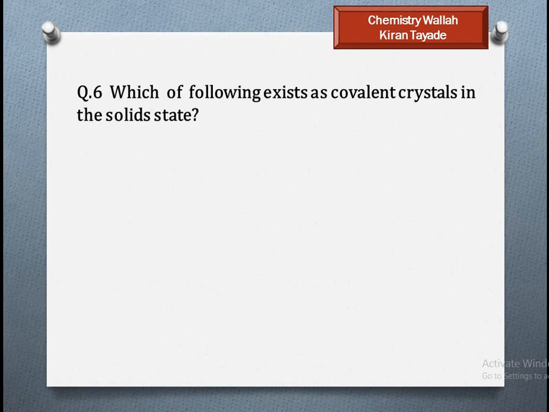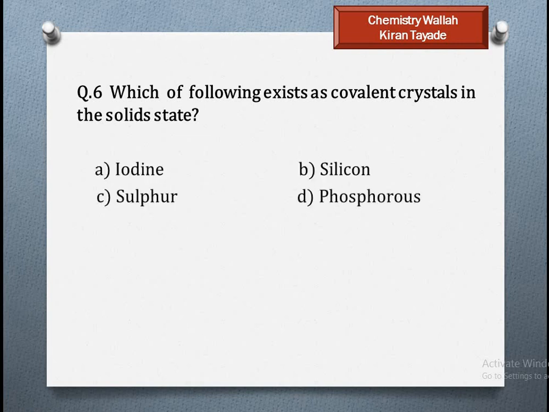Question number 6, which of the following exists as a covalent crystal in the solid state? Iodine, silicon, sulfur and phosphorus. You know the examples of covalent solids, so you know the answer of this question. The answer is B, silicon.